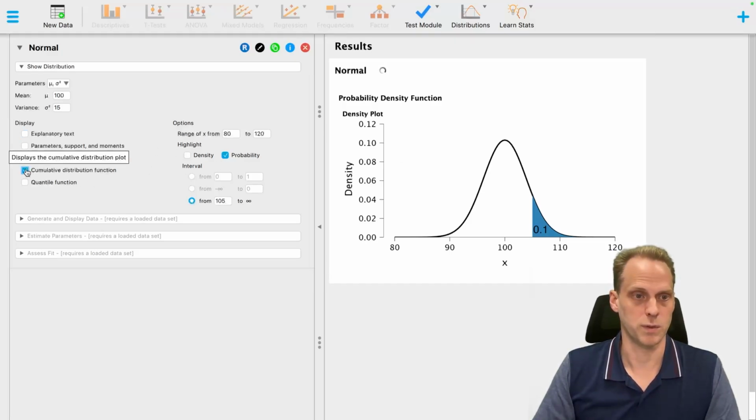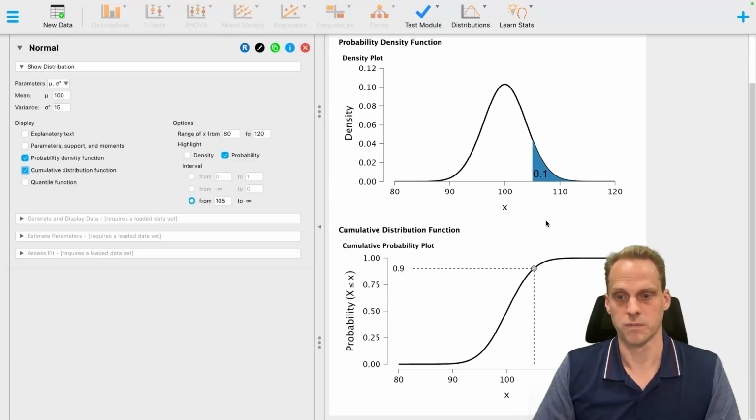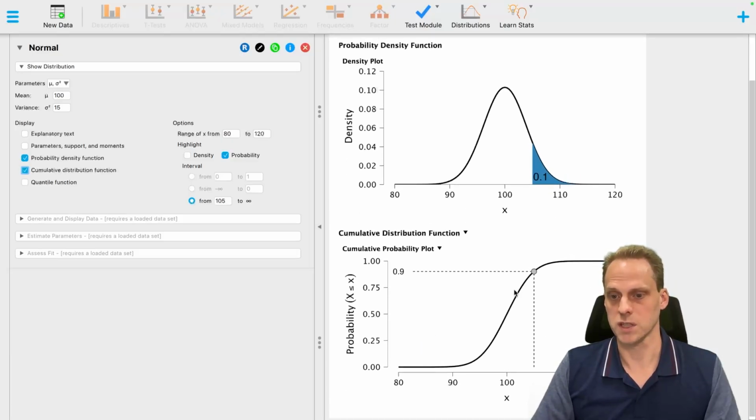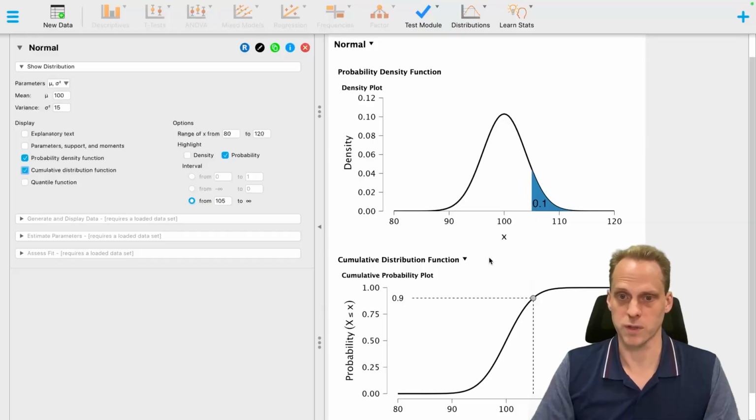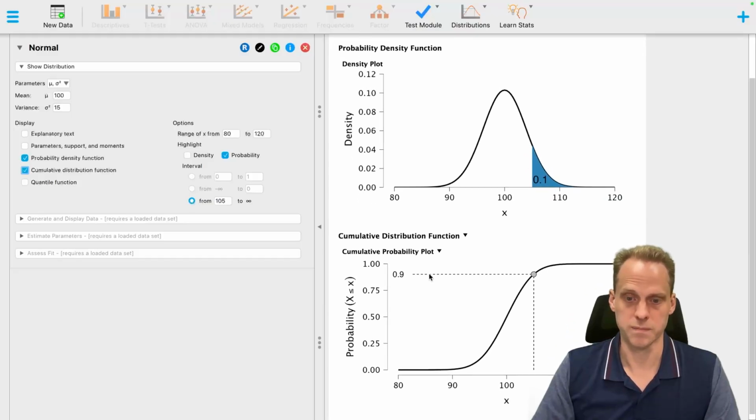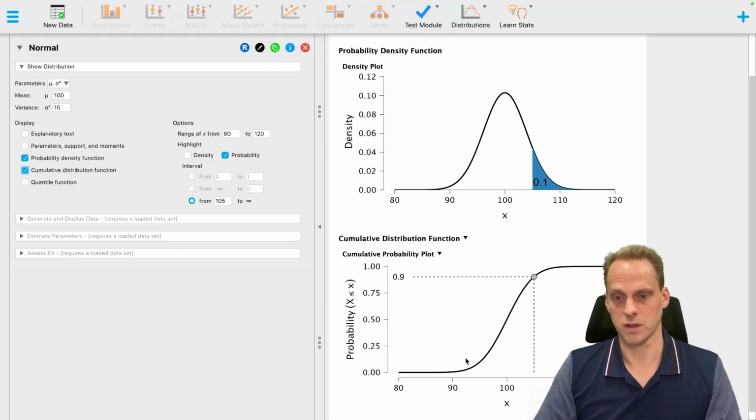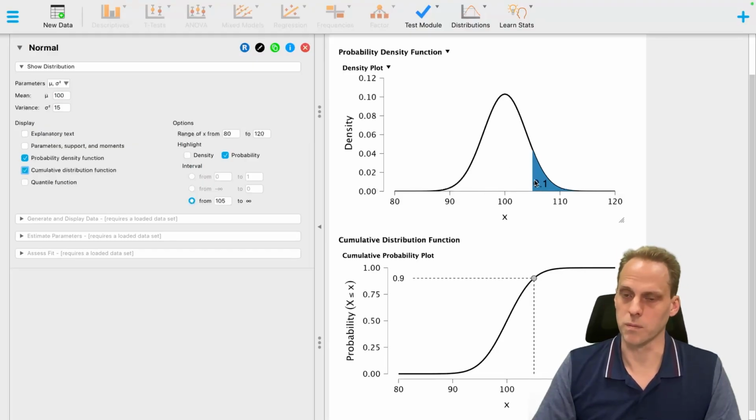You can look at the cumulative distribution function. This is basically the probability to the left of a certain point. So for each point here, the probability to the left of the point. We'll talk more about that later. The cumulative function, and we see here, okay, for 105, 0.90 is below that. So 0.1 is 1 minus 0.90.